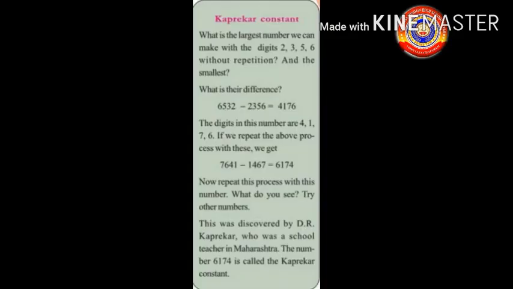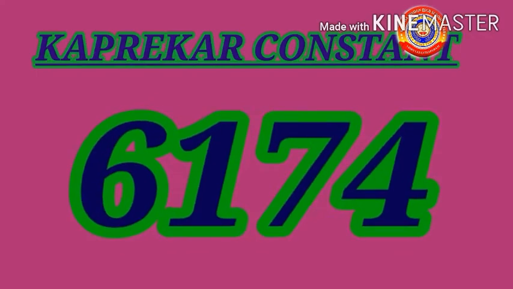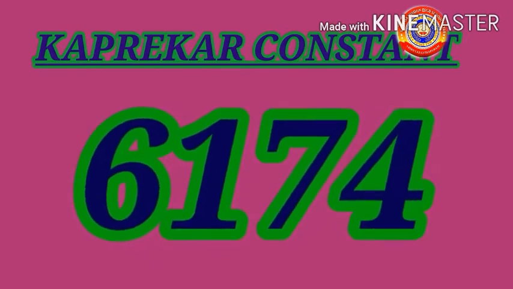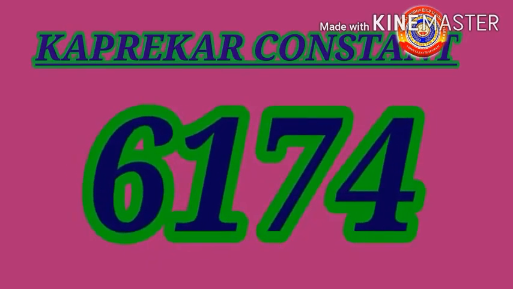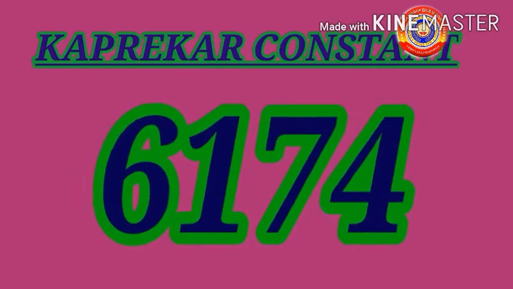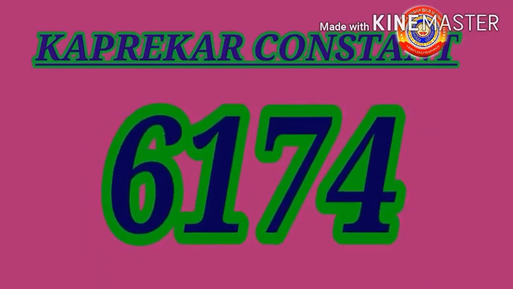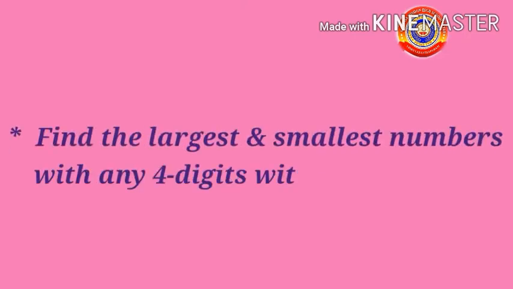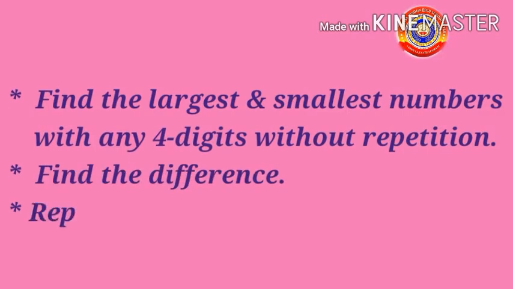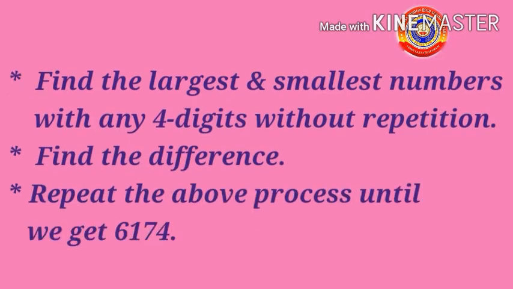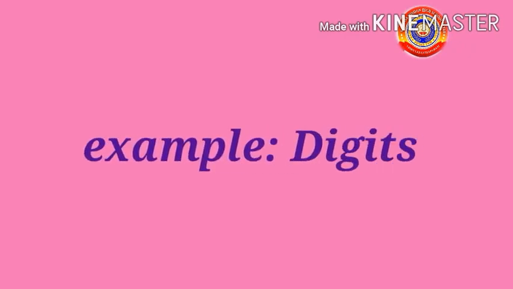Next, third activity, Kapreikar constant. This Kapreikar constant is discovered by Dr. Kapreikar. The number is 6174, a 4-digit number. How will you find the Kapreikar constant? Find the largest and smallest number with any 4-digit without repetition. Then find the difference. Repeat the above process until we get 6174.